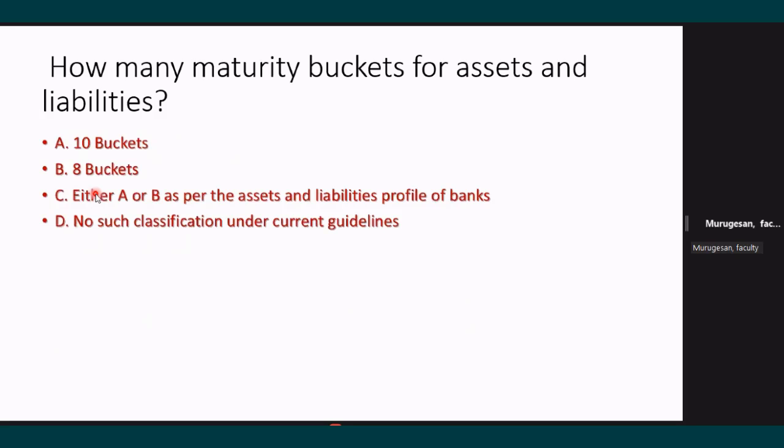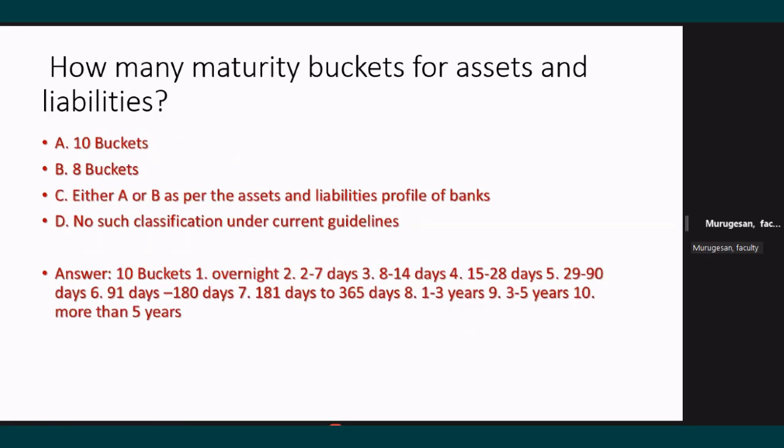Now how many packets? That is a simple question. Don't worry. Earlier it was 8 packets; now they have made it 10 packets. What are the 10 packets? Overnight is packet 1, 2 to 7 days is packet 2, 8 to 14 days is packet 3, 15 to 28 days is packet 4, and so on up to packet 10, all more than 5 years. All our housing loans come under this.